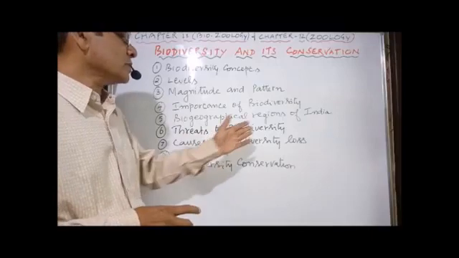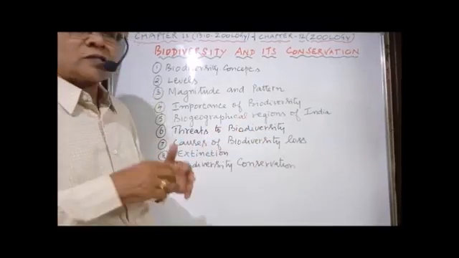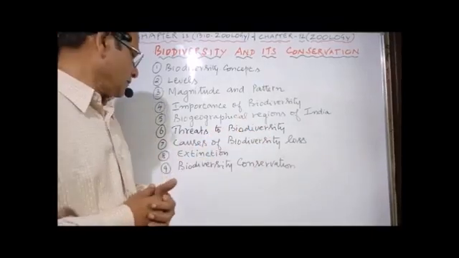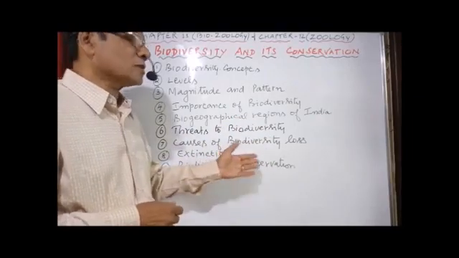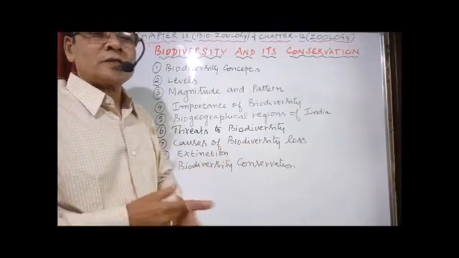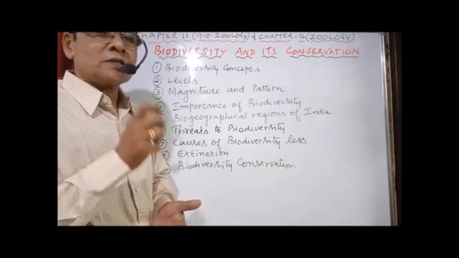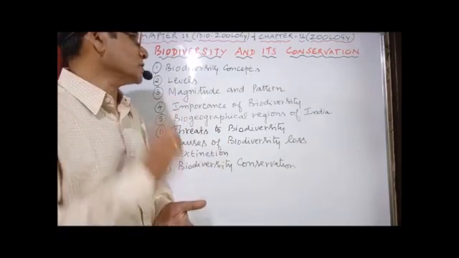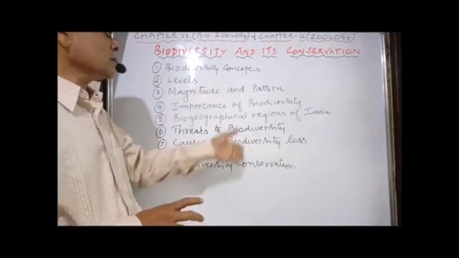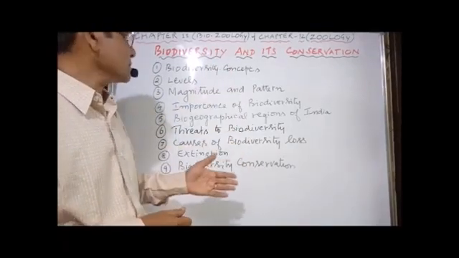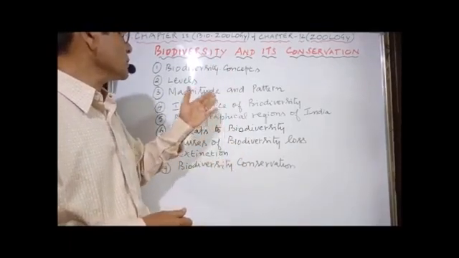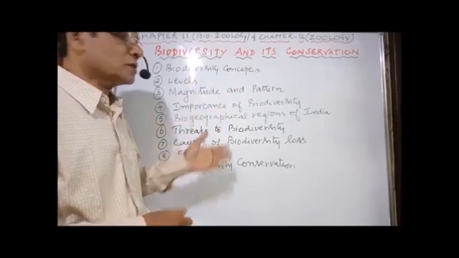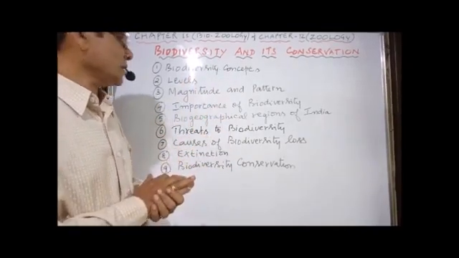Then causes of biodiversity loss, extinction of animals and plants, and then biodiversity conservation. What are the various methods adopted to conserve biodiversity and prevent its loss from nature? These are the basic things you have to study in this lesson, so we have to go one by one. Biodiversity concept, the levels of biodiversity, etc.